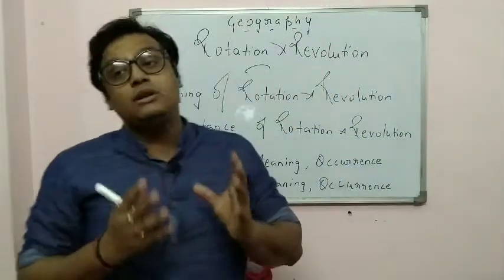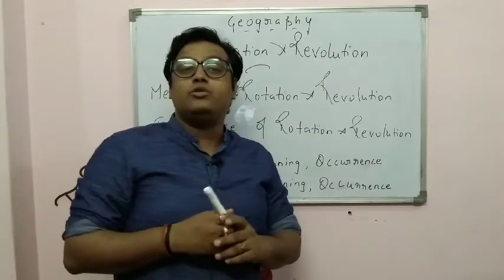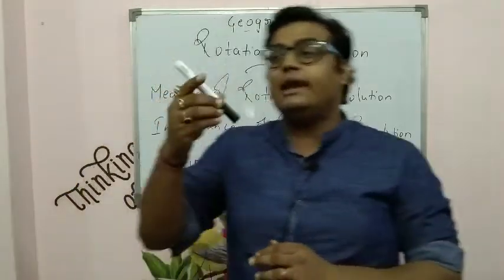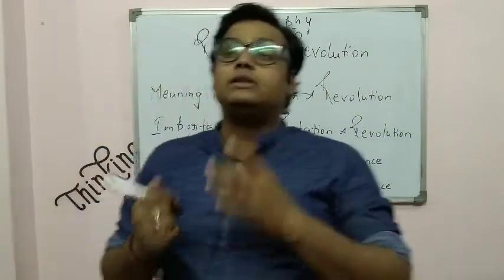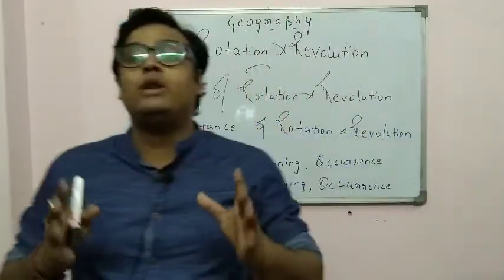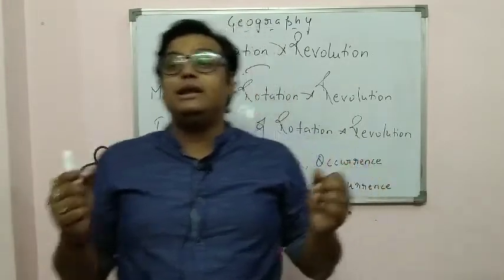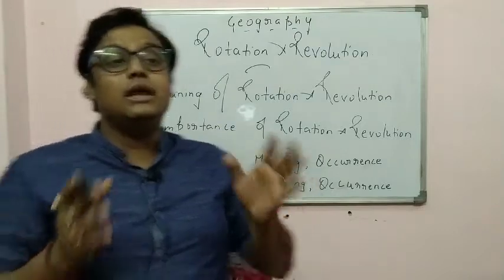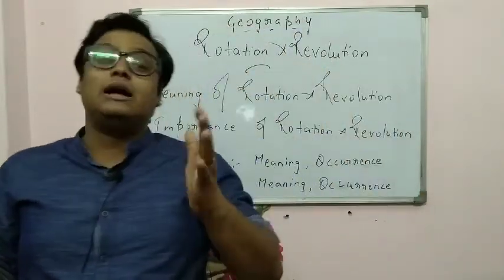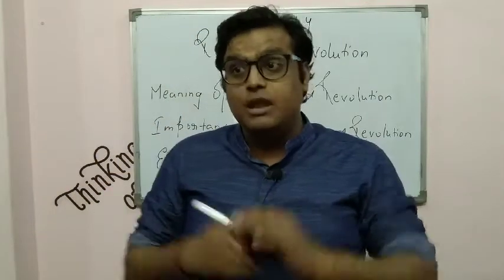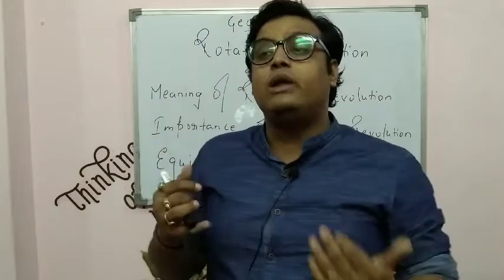Next, what do you understand by the term equinox? Now, you understand that the earth is inclined on its axis, and a line which divides the earth into two equal parts is known as the equator. Equinox is a phenomenon, and the equator is responsible for it. Equator means a line which divides the earth into nearly two equal halves.